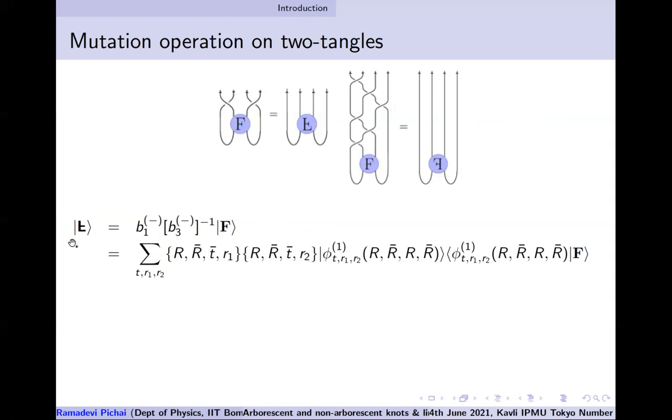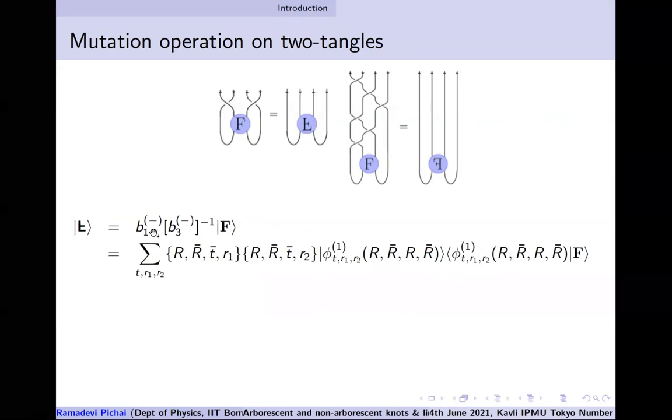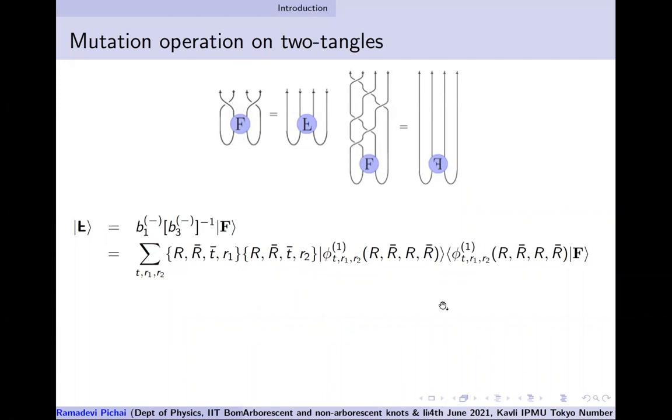So you can do this to write the states for the mutant tangle by doing this braiding operation, and this braiding operation depends on the multiplicity index. If this multiplicity index was not there, it would be an identity operation. Because of this multiplicity index, we see that this phase makes sure that the operator is not an identity operator.